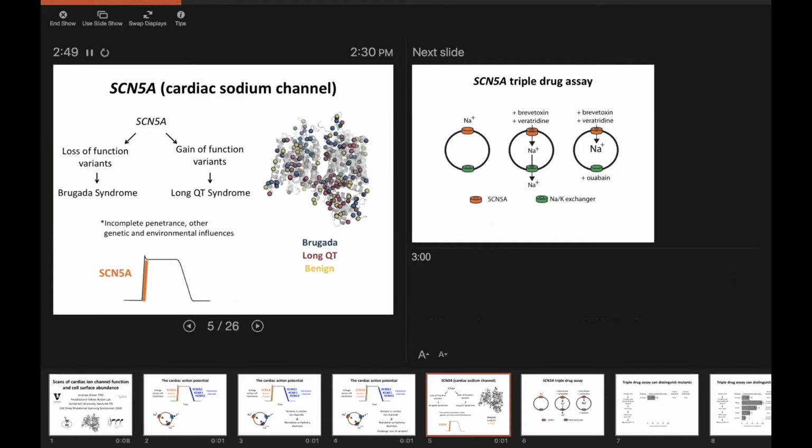And although I drew it with nice clean arrows, it's actually a little more complicated. There is a real big issue of incomplete penetrance and other genetic and environmental influences that modulate an individual's risk of getting an arrhythmia if they actually do have one of these variants. That being said, we do know there are hundreds of described pathogenic variants in this gene. Some of them are shown here in this structure.